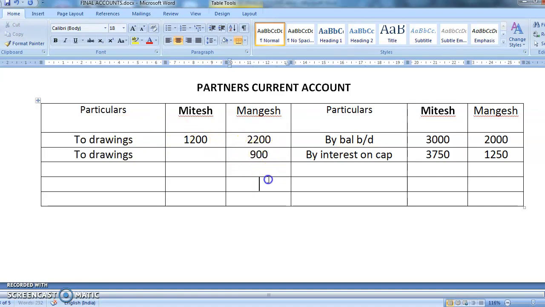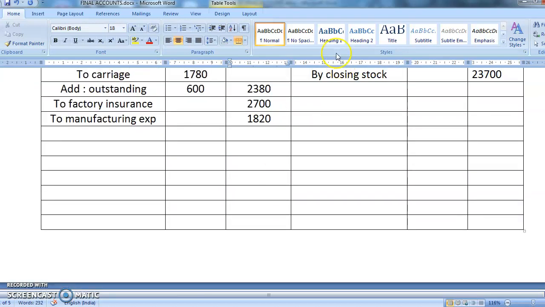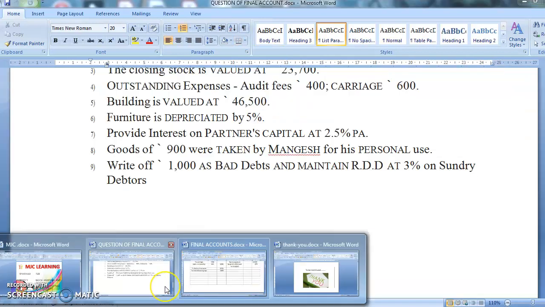Okay, 900. It is in Mangesh. The second effect I have told you, whatever happens with the goods will come in trading account credit side. So, goods withdrawn by Mangesh for personal use. How much he has used? 900. Okay, students. Now, what is the next?